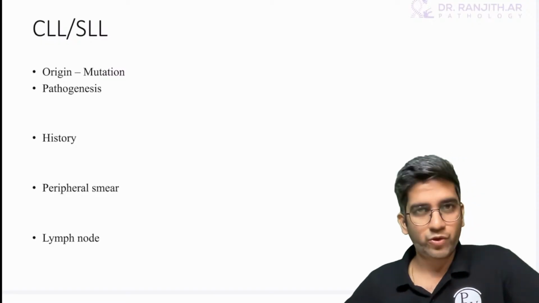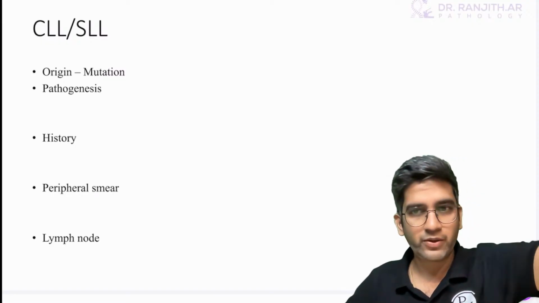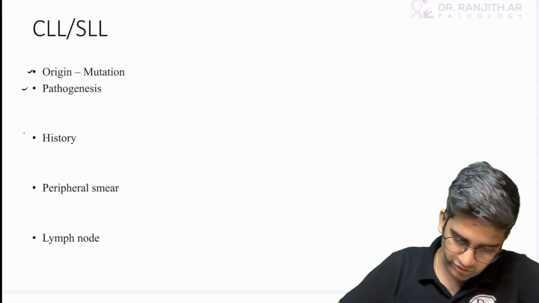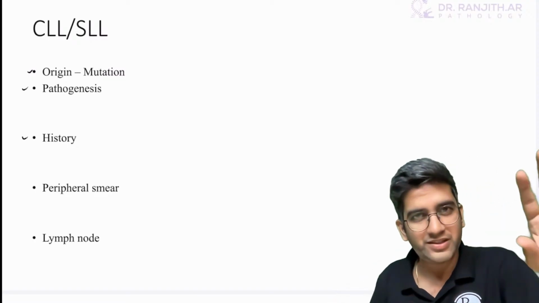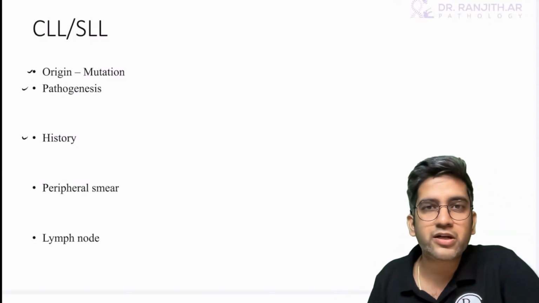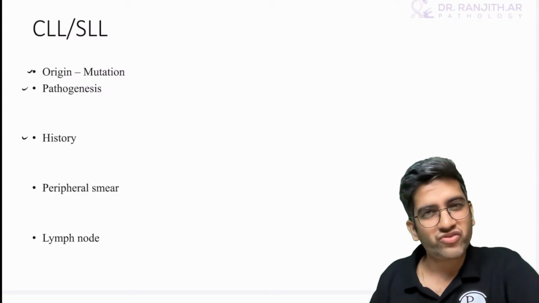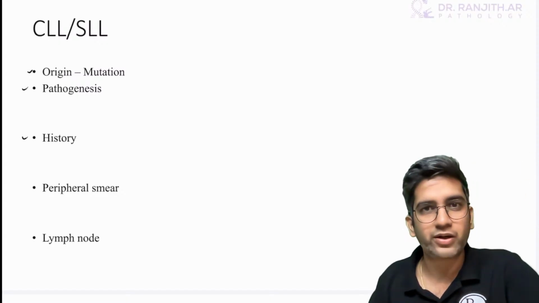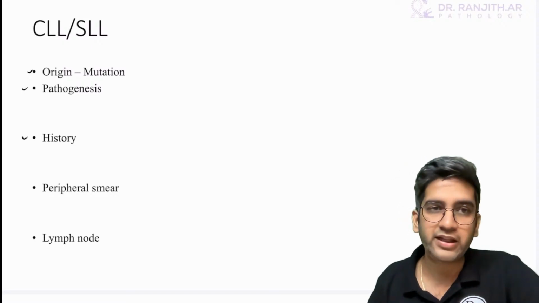For every lymphoma, I'm considering CLL as a lymphoma because it comes under lymphoma only, right? Non-Hodgkin's lymphoma: origin, pathogenesis, history will almost be the same. So I will not repeat generalized lymphadenopathy. Most of them are in adults except Burkitt. So adult generalized lymphadenopathy, you have to write for everything. If there's any specific finding, I'll tell.